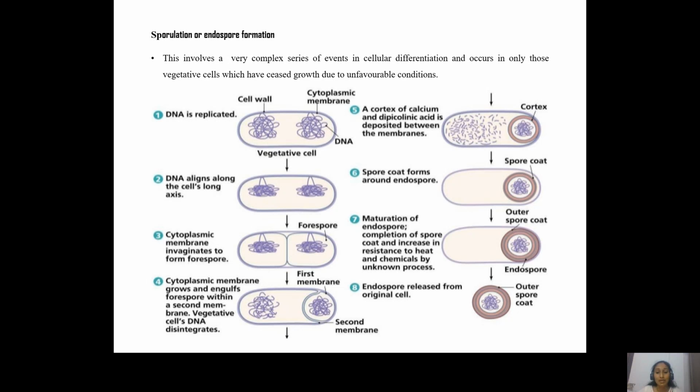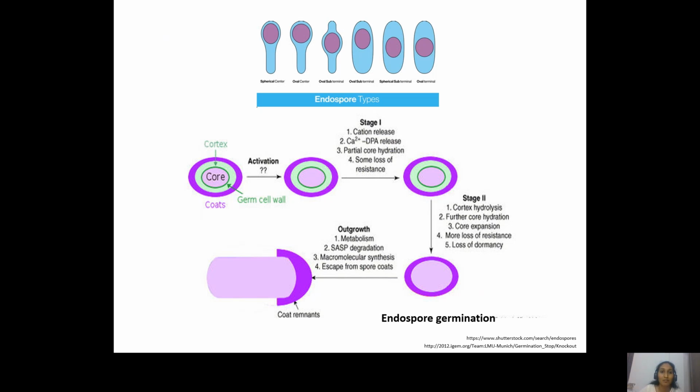However, many of the times the endospore is not actually released outside, but it is present within the vegetative cell. So based upon the location and the shape of the endospore, we can identify different bacterial cells. Say for example, here you can see that the endospore can be spherical and present towards one of the corners, oval and present towards one of the corners, and it can be club shaped, that is subterminal.